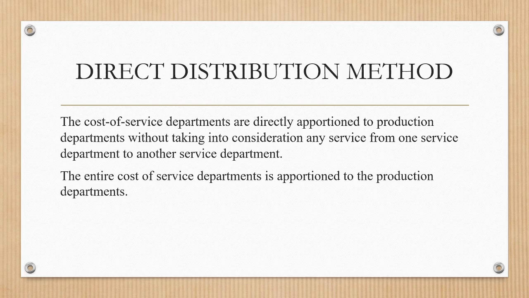This means that the service department overheads are not distributed to other service departments. They are distributed only to the production departments. So the entire cost of the service department is apportioned to the production departments only. The direct redistribution method is one of the simplest methods of secondary distribution of overheads.